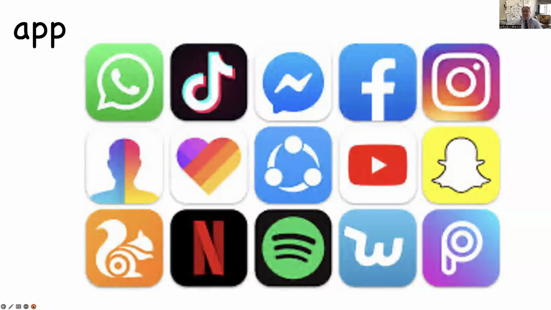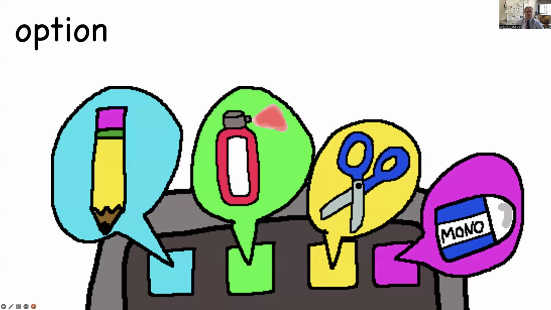First, app. All of these are apps. I think in Japanese you say apuri, but for example, Facebook, that's an app, Instagram, that's an app, YouTube, that's an app, Netflix, these are all apps. Next, you have option.